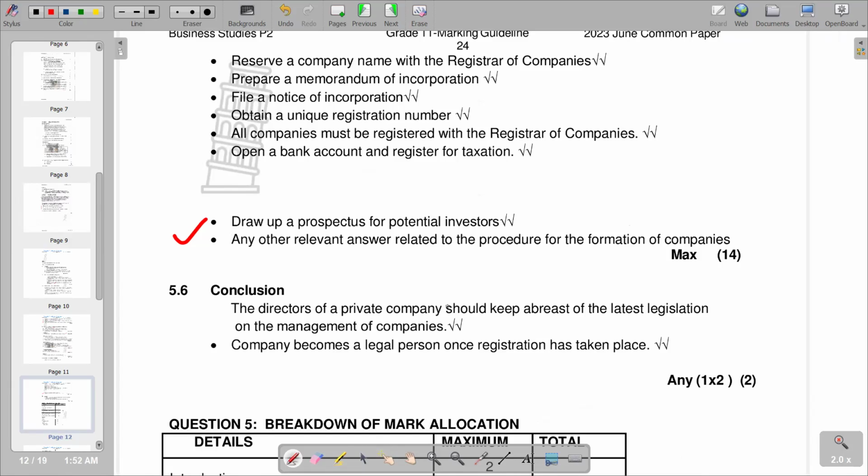Remember, as alternatives in terms of coming up with a conclusion, you can give recommendations in terms of the matter that we're discussing in the main part. So it can be a recommendation, it can be an appreciation in terms of the essay topic that we are looking at. So basically, that's what we have in terms of our essay question number 5. And of course, according to this question paper, we still have another essay that we want to look at, that is question 6.